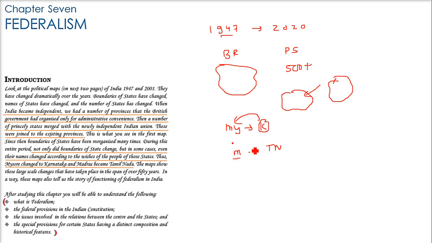So what we are going to understand here is, first, what is federalism? What do we mean when we say we are talking about federalism? Then what are the federal provisions in the Indian Constitution? What are the provisions for it?